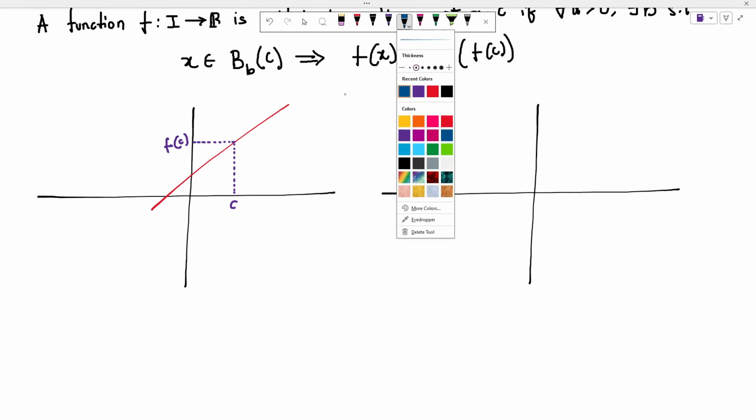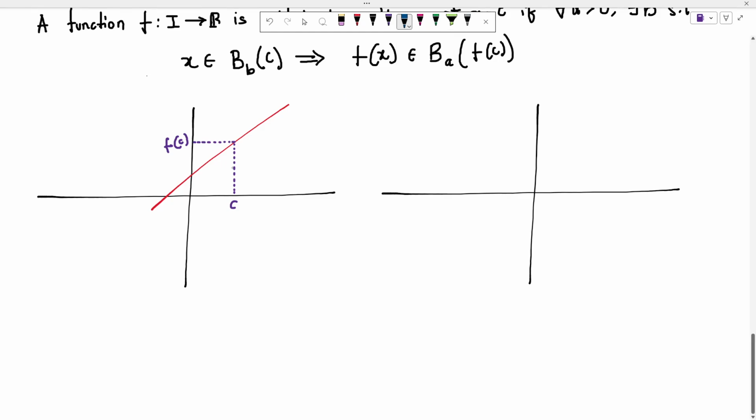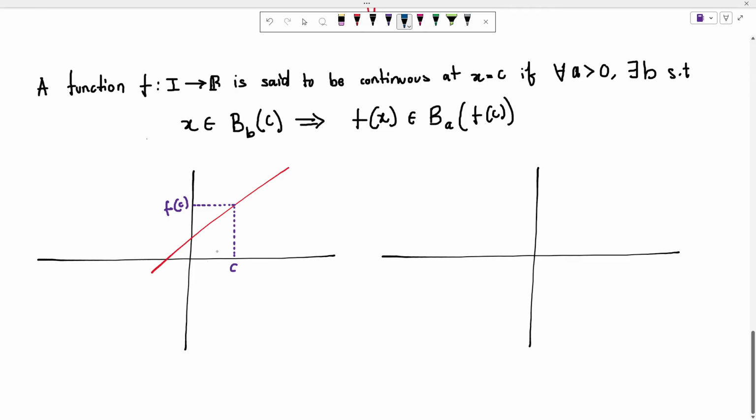My definition tells me that, okay, don't look at this graph, or I mean it is impossible to not look at this graph, but kind of get rid of the idea that this function is continuous. Be distrusting of everything. Just because it looks continuous, don't believe it is continuous. Let us go by the definition. Our initial idea is that this is not continuous, and we'll only convince ourselves it is continuous if this definition holds.